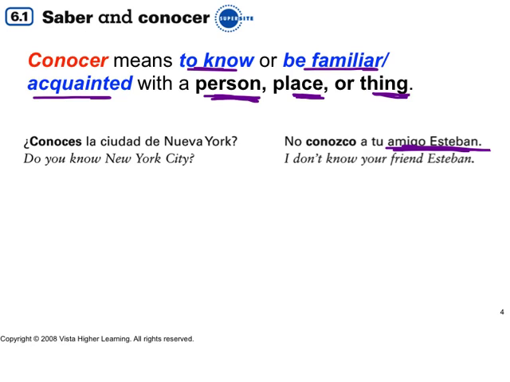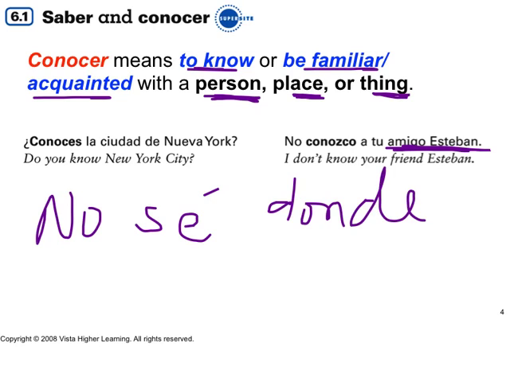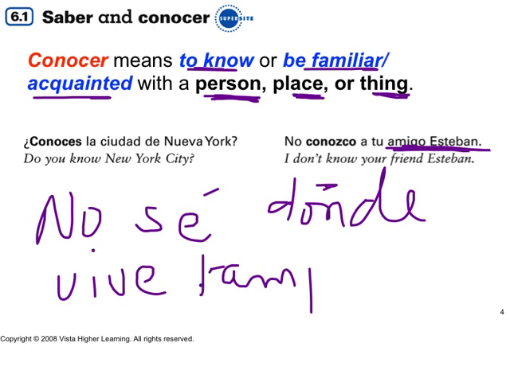That's knowing a person. However, if you know information about a person, like no conozco a tu amigo Esteban y no sé dónde vive, that's information. I don't know where he lives. Tampoco. It'd be better to say that. Tampoco. I don't know where he lives either. That's information. You would use saber for that.